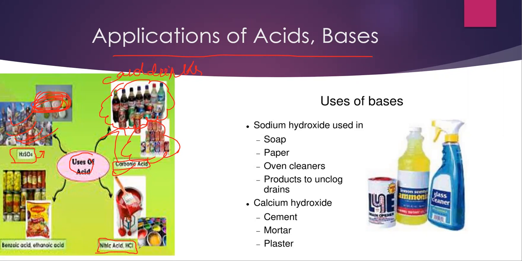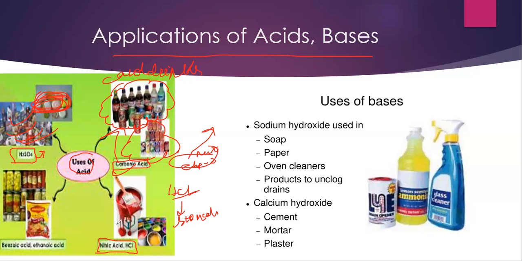Nitric acid and hydrochloric acid. HCl is hydrochloric acid. HCl is present in our stomach, which helps in the digestion of food. We have learnt about this in the chapter nutrition in animals, that is biology chapter 2. I have already uploaded a video on that.